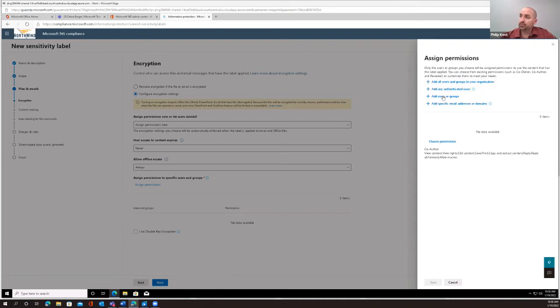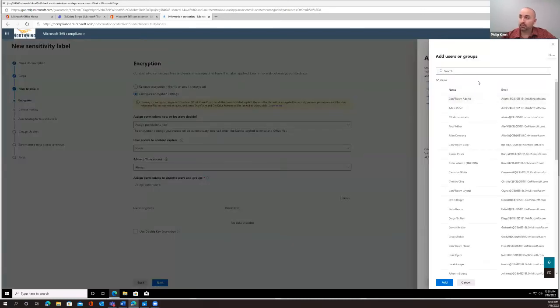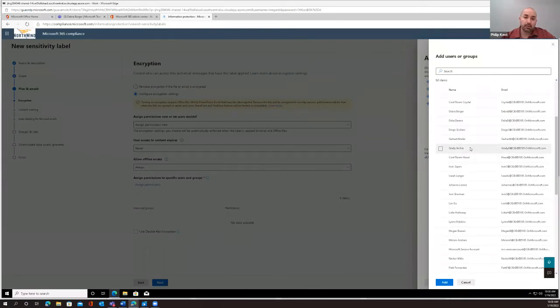But if I wanted to go to add users and groups, I can add specific users by name, right? So depending on whatever this document is, I can go in and click somebody, or click a few, or a list, depending on whoever needs to look at it. Now, what I'd like you to do is pick your persona's name. I'm Megan today, so I'm going to find Megan Bowen here at the bottom. I want you to click yours, whoever you are today, whether you're Lee or maybe Diego or whatever. Make sure you pick your persona. And then I just want you to click add.